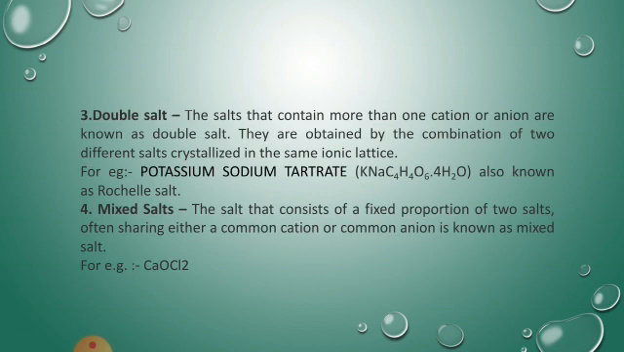Then move on to the next one, double salt. Salts that contain more than one cation or anion are known as double salts. They are obtained by the combination of two different salts crystallized in the same ionic lattice. For example, potassium sodium tartrate, also known as Rochelle salt.